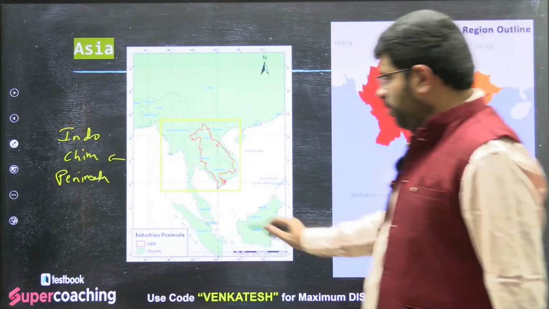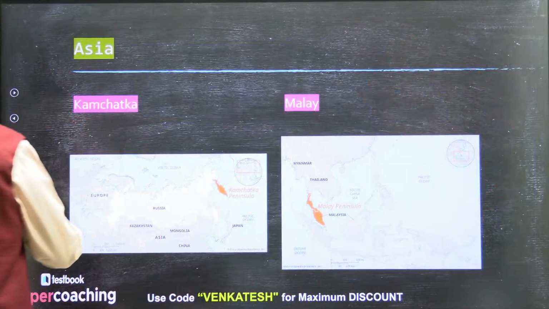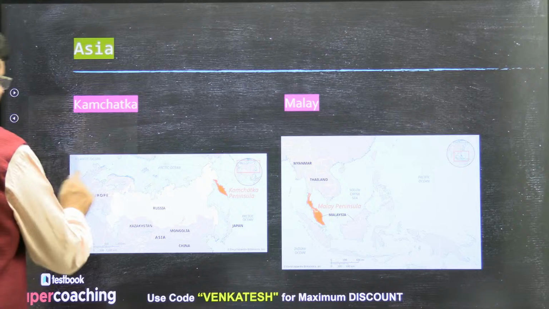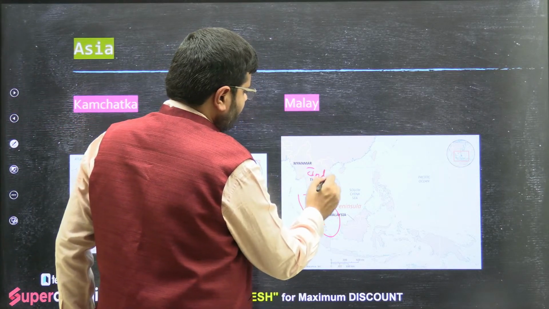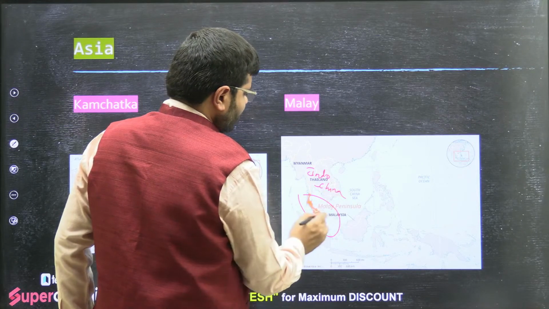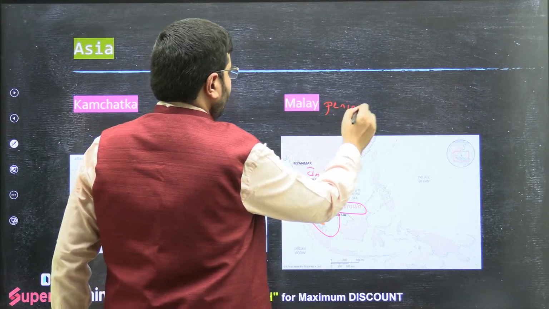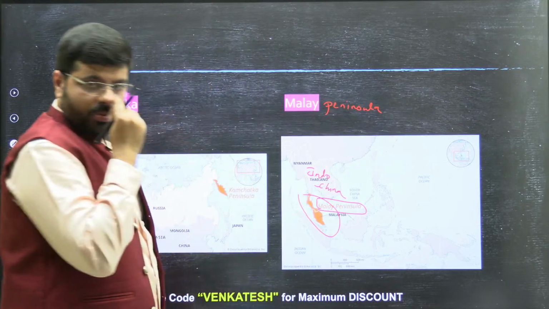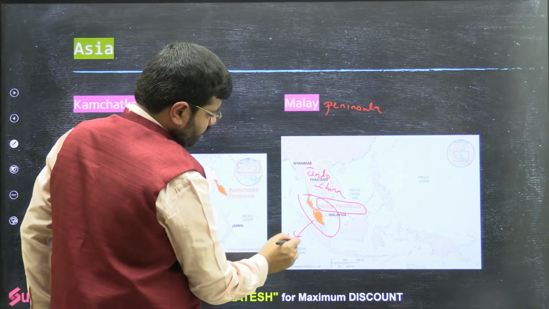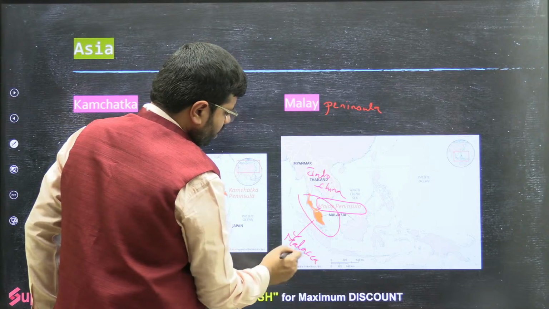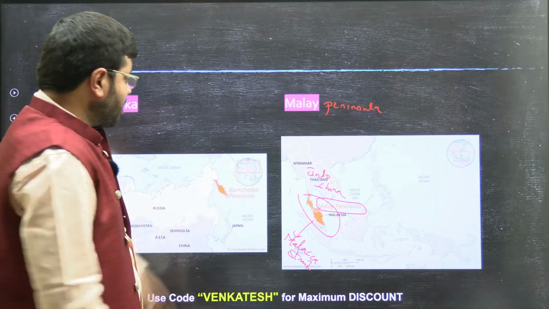And when you talk about further, this is different, which I'll discuss in the next map. Right. This is what we call the Malay Peninsula. See, this is the Indo-China. This is the Malay Peninsula, one of the prominent peninsulas. This is where you will find the Malacca Strait, right? This is the Malacca Strait. Then further north, you have the Kamchatka Peninsula,